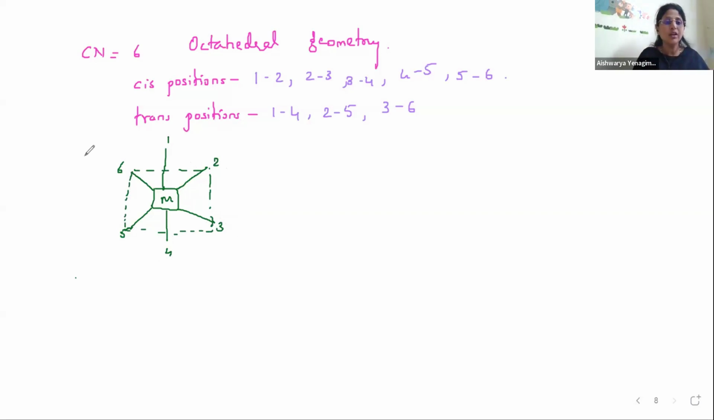So cis positions are 1,2 and 2,3, meaning two similar ligands at 1 and 2 position, or at 2 and 3 position, or at 3 and 4, 4 and 5, 5 and 6 is a cis isomer. But if my two similar ligands, for example two chloride ions, are at position 1 and at position 4, it will be trans. Or if at 2 and 5, it will be trans. If at 3 and 6, it will be trans.